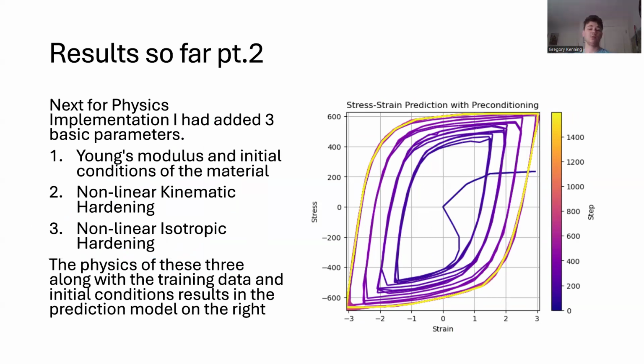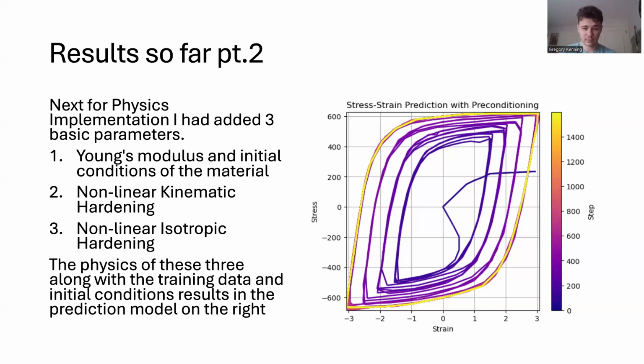And the next two things we added were the nonlinear kinematic hardening and the nonlinear isotropic hardening. The kinematic hardening is pretty much that as stress-strain loops continue to progress, they tend to shift, and isotropic hardening is that as stress-strain loops continue to progress, they tend to expand or get bigger. The nonlinear aspects of both of these pretty much just state that we set up our equations so that instead of these loops expanding off into infinitely big systems, or just shifting off to infinity, they cap off at a certain point.